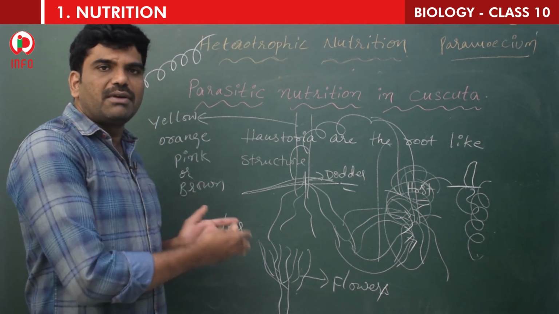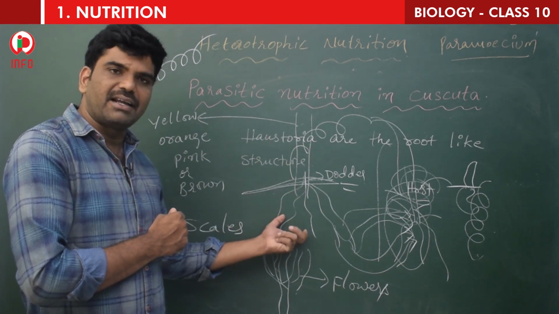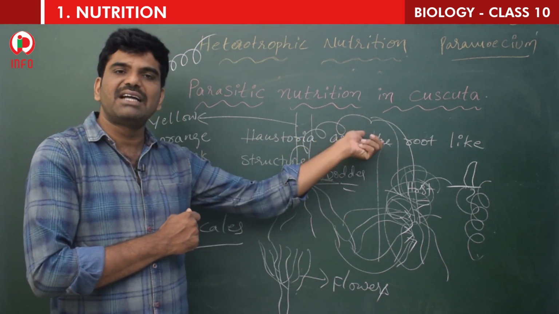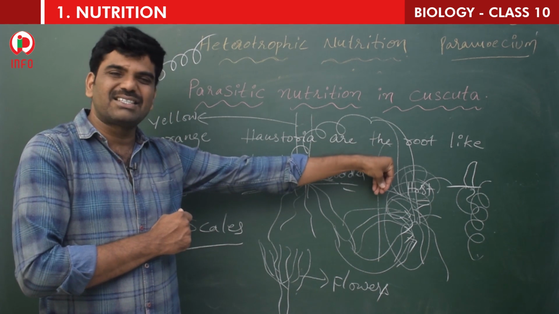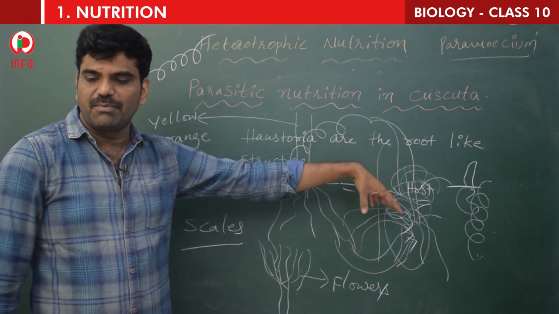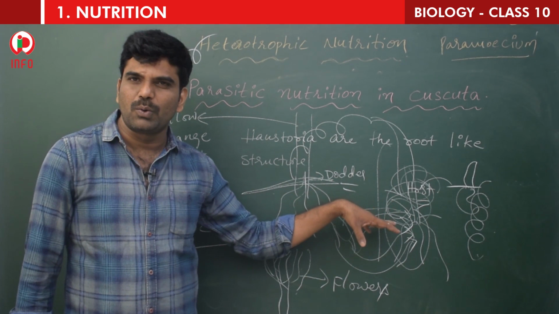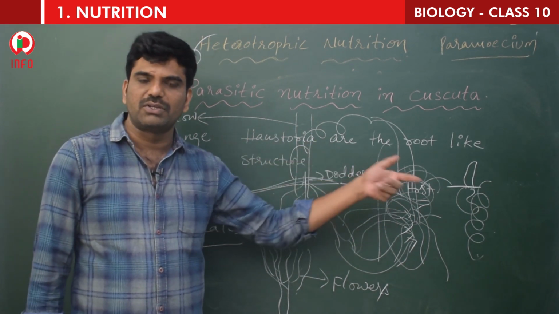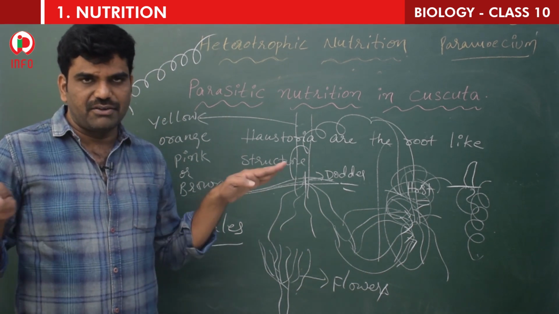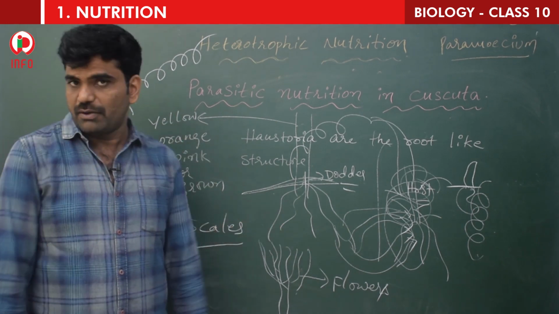This is how the dodder depends on another plant. The dodder seed germinates and forms an anchoring root, and the slender stem goes in a spiral fashion, and when it attacks the host plant, it forms the haustoria, which penetrates it, and water is drawn through the xylem, and food through the phloem. So this is about the parasitic nutrition in dodder, which belongs to genus Cuscuta.